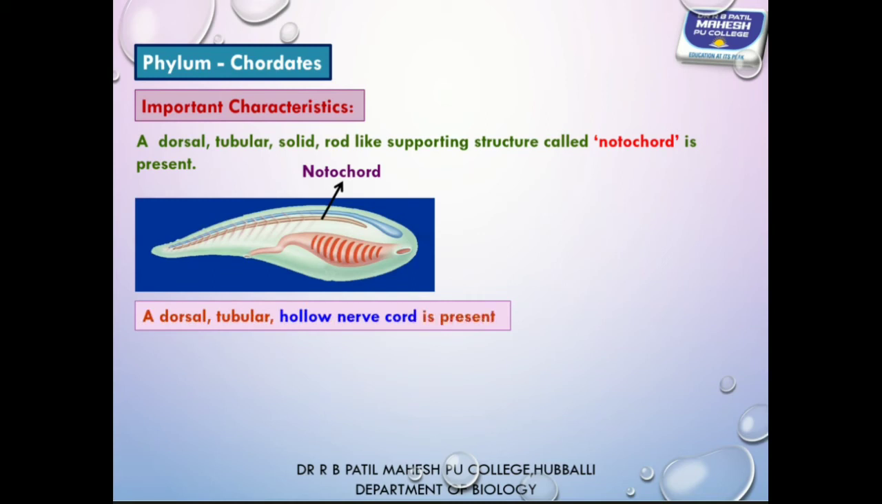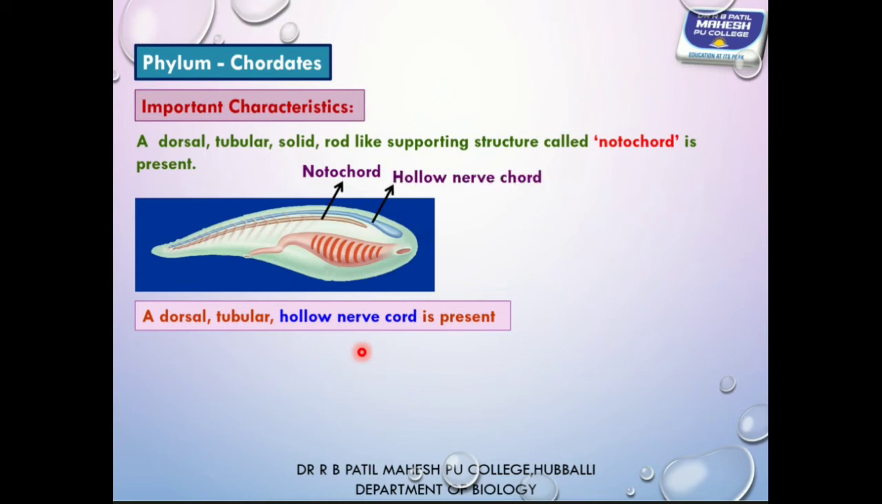In case of invertebrata or non-chordata, if nerve cord is present, it is situated on the ventral side, whereas in case of chordata, the nerve cord is situated on the dorsal side. Whereas in case of higher chordata, the anterior nerve cord is differentiated into brain, whereas the posterior nerve cord is differentiated into spinal cord. So, this is the second characteristic feature. We'll move to the third one.